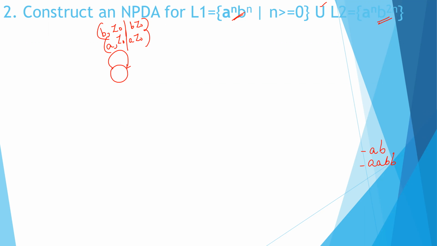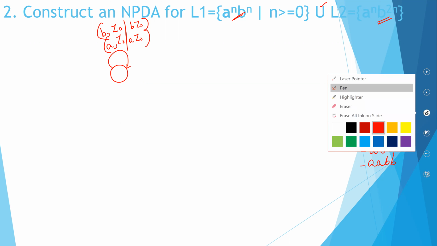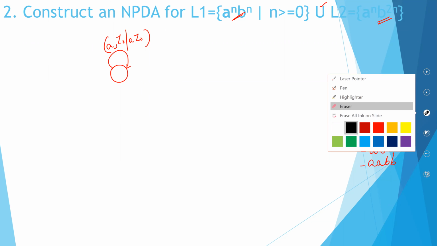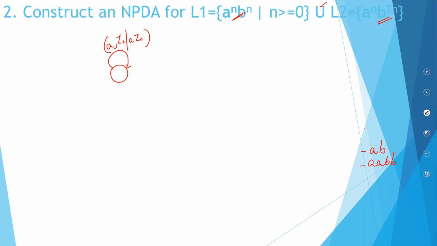So the first one is an A. Initially it should be A, it can't be a B in the beginning. If I have my first A, I am pushing it. Now I might encounter a second A. If I encounter a second A and the top of the stack is A, I push that also into my stack.